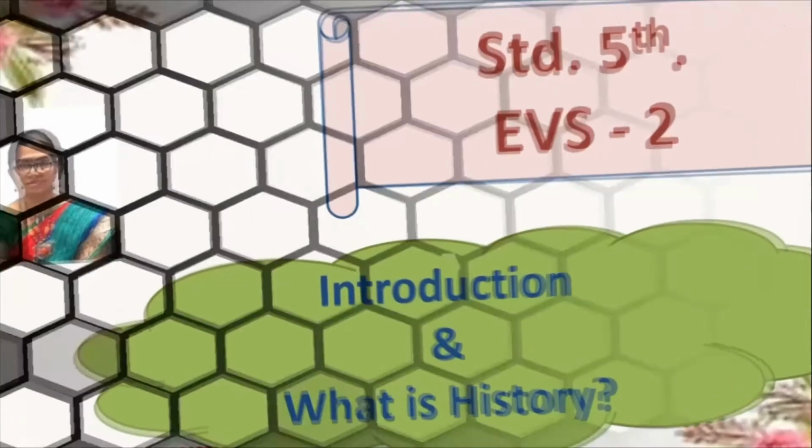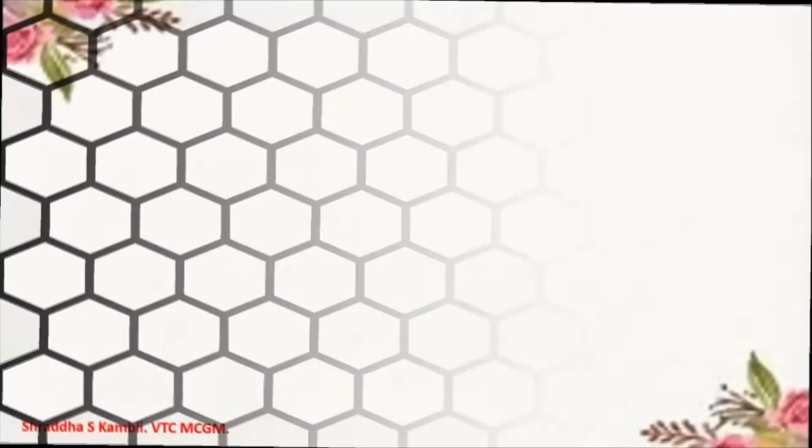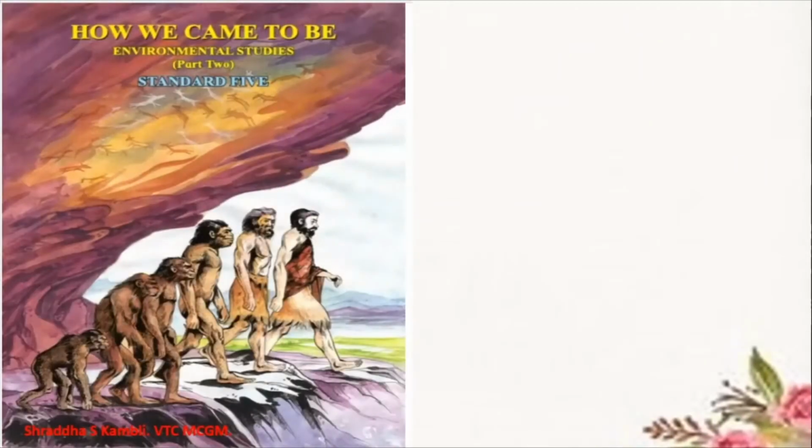So let us first take a look at our EVS textbook for this year. This is the front cover page of your EVS textbook. Now you can see some people on this cover, and you can also see that there is a particular kind of background to this picture.